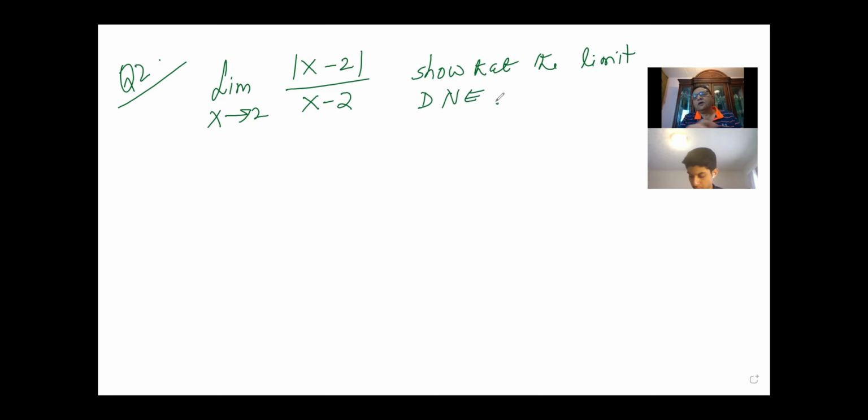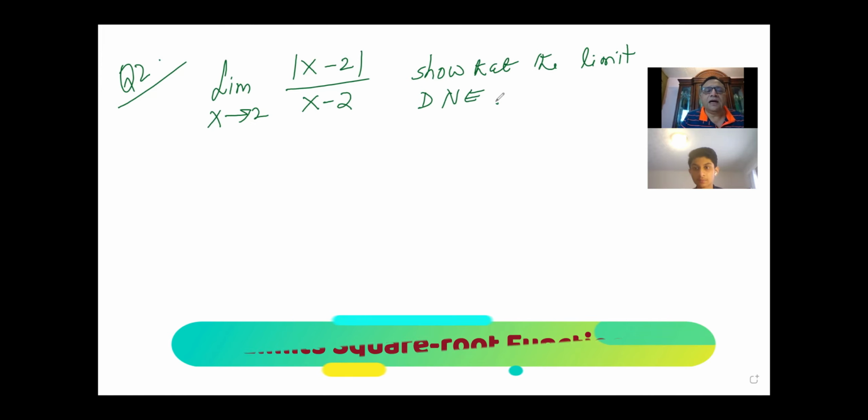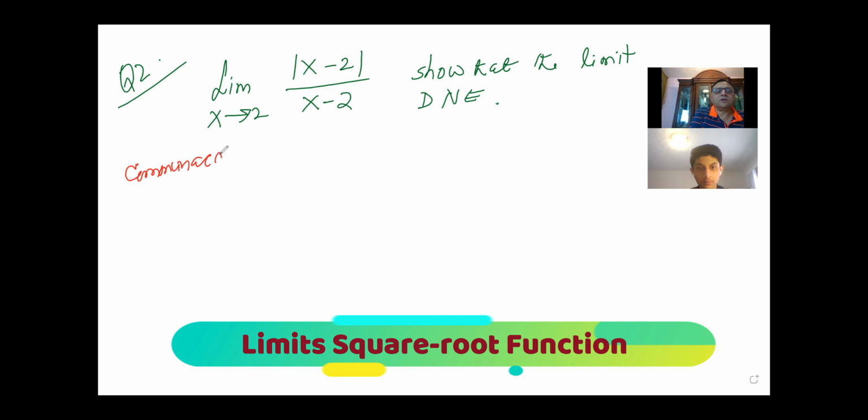That is your question. You don't have to find it. I'm telling you that the limit of this function does not exist as you approach 2. So this is basically a communication and thinking question for you. So can you explain why the limit does not exist and show me? Tell me how will you do it?